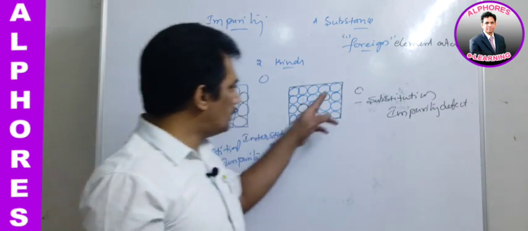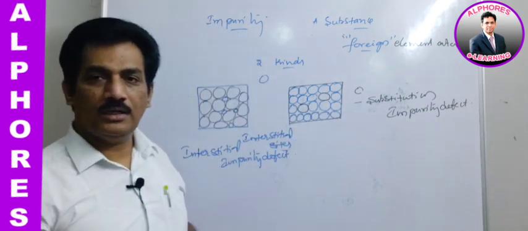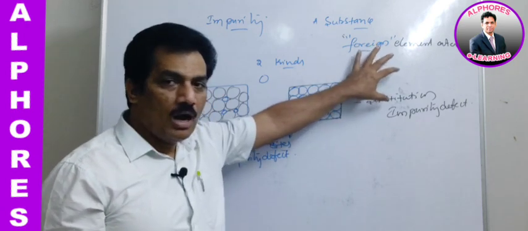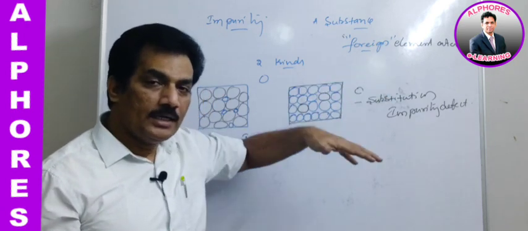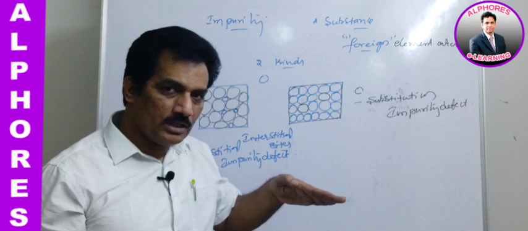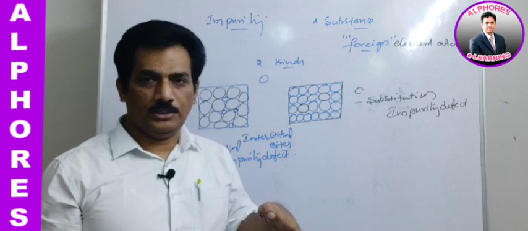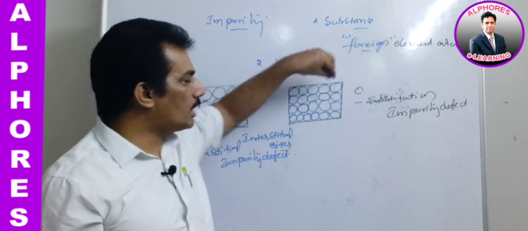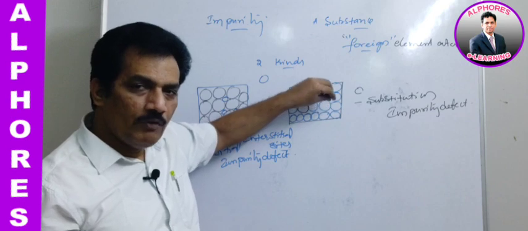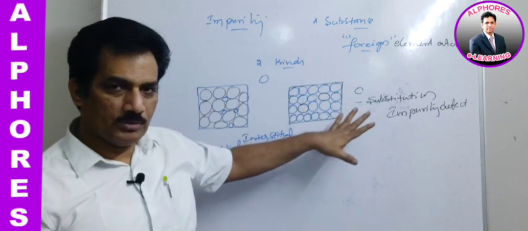Here in case of substitution impurity defect, these elements are replacing the atoms of that crystal already present in the lattice points. That means these elements are coming into the lattice points where they are replacing the existing atoms.